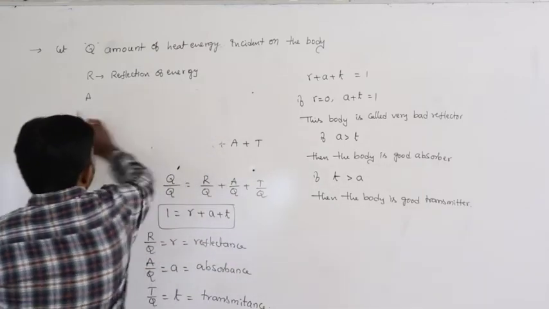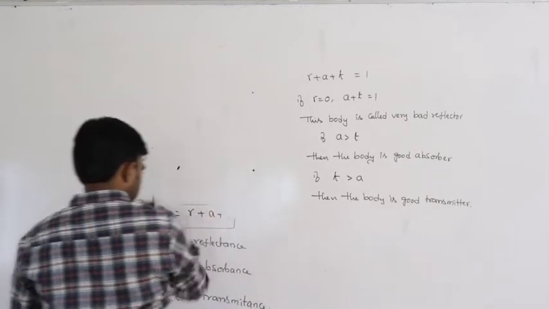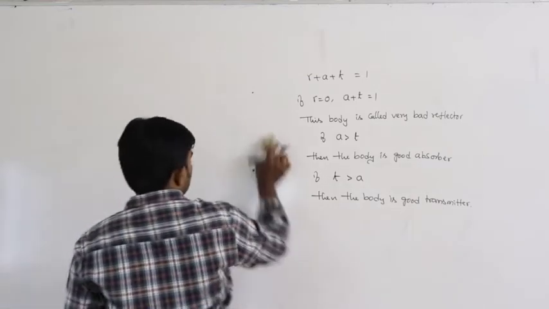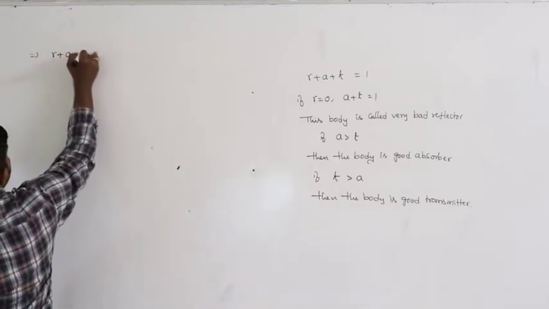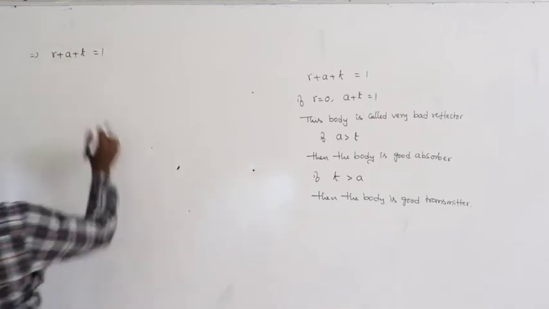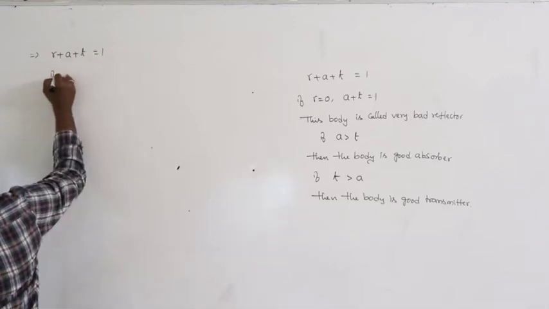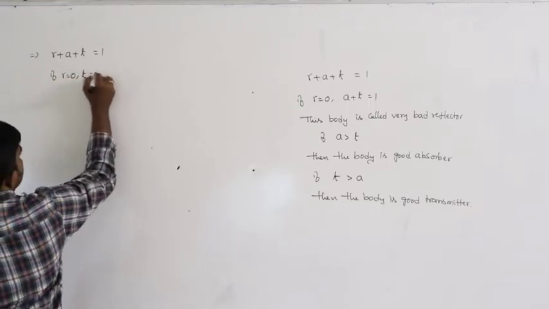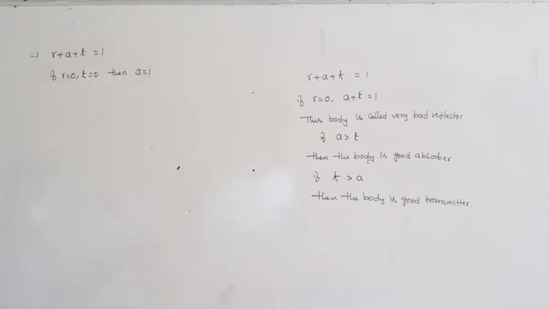Now in the same way, in this situation R plus A plus T equals 1. If R equals 0 and T equals 0, then A equals 1.